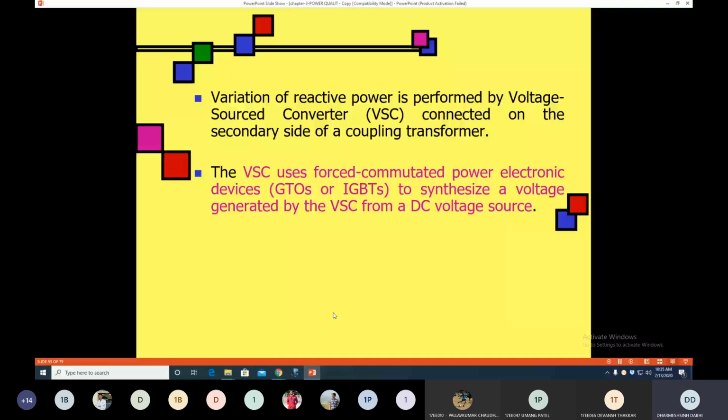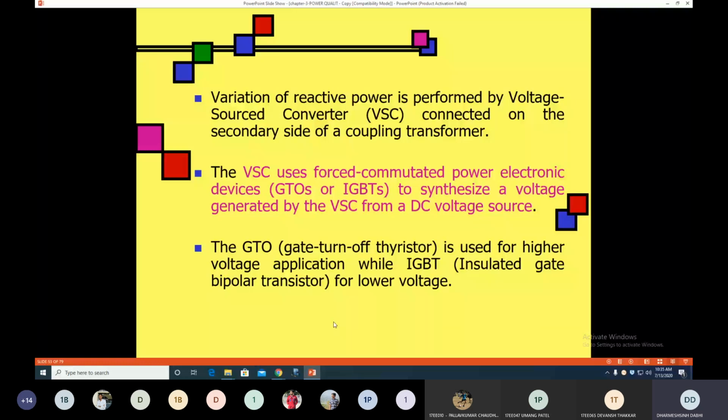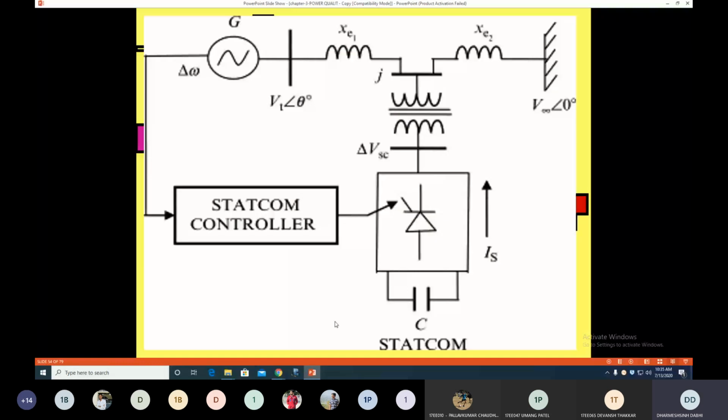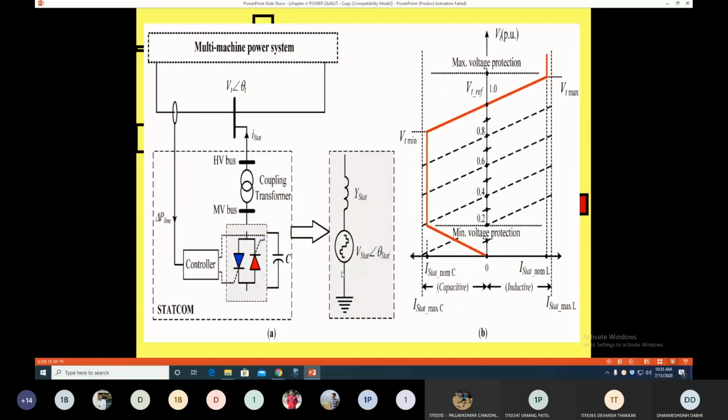And this is a single line diagram of the STATCOM. You can see that this is a DC source, and this is a voltage source converter, and that injects the reactive power into the load bus through this coupling transformer. And this is the controller of the STATCOM. This is a detailed single line diagram with the characteristics.